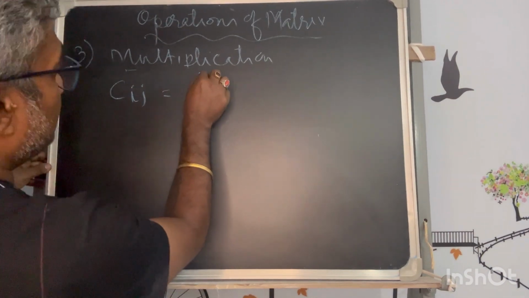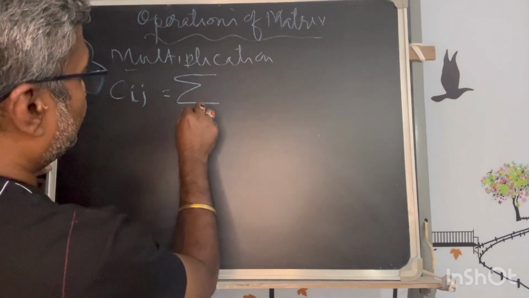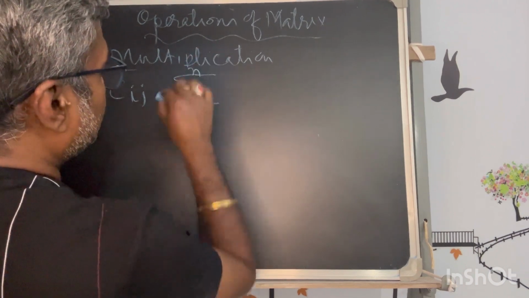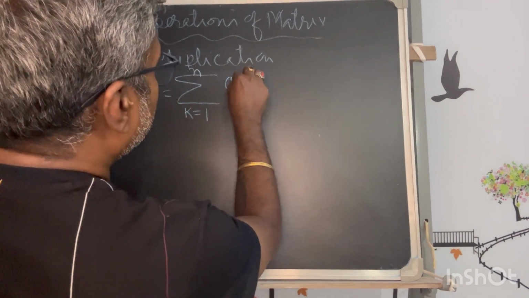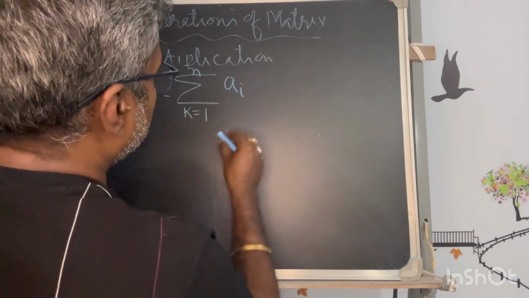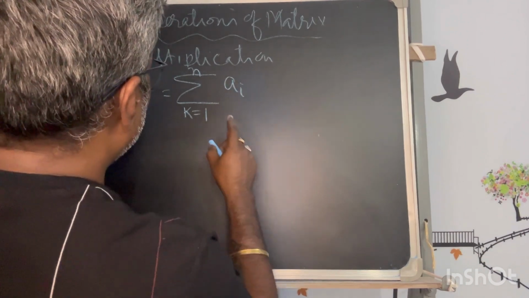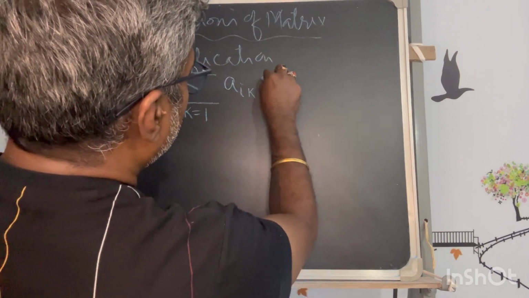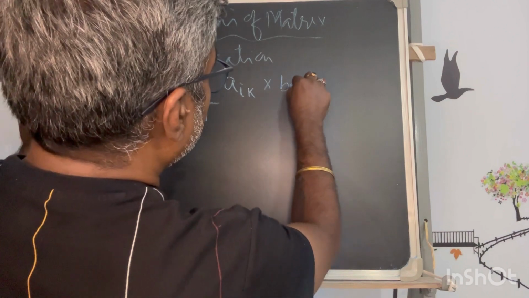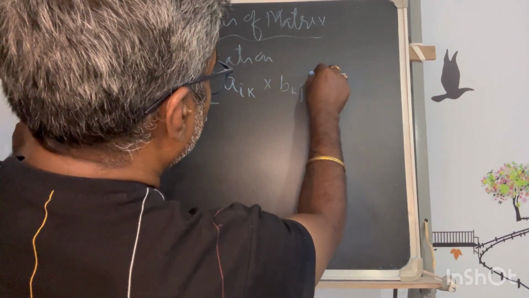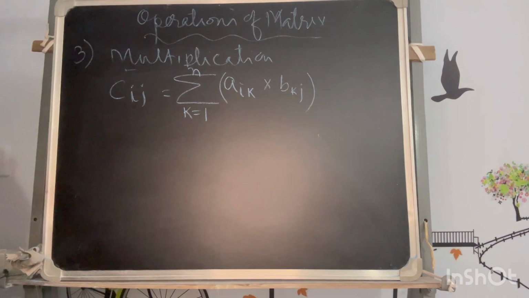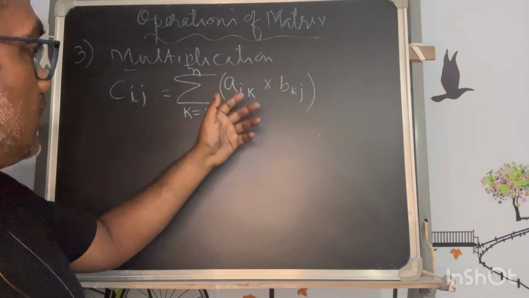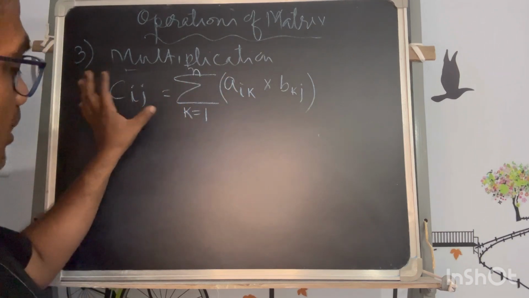If I write it in a form, it is the summation with k equal to 1 to n, of a i k into b k j. This will be the value of the position. Okay, I will explain how it is related.